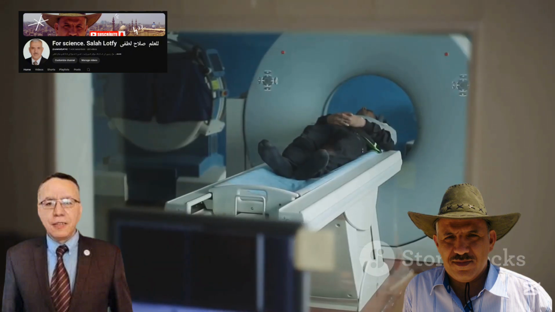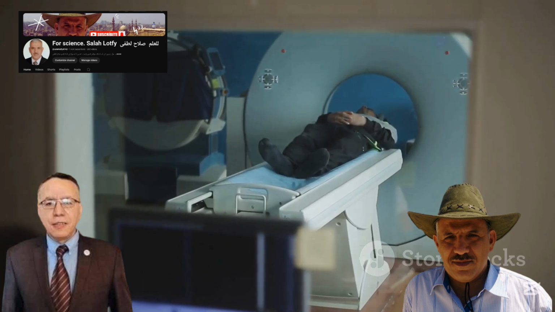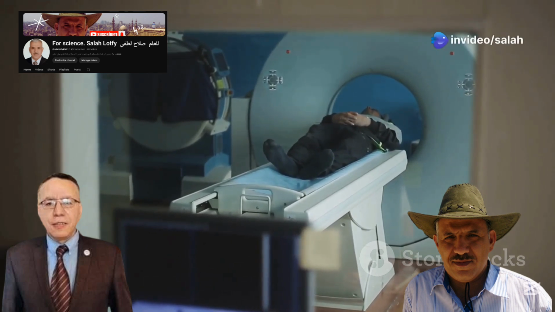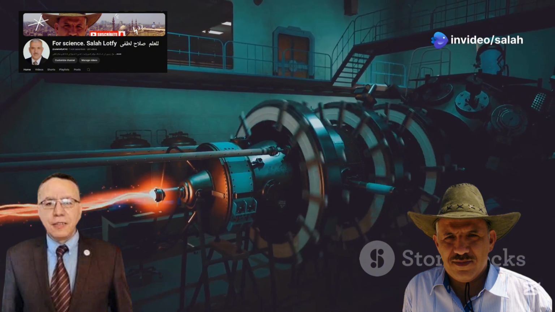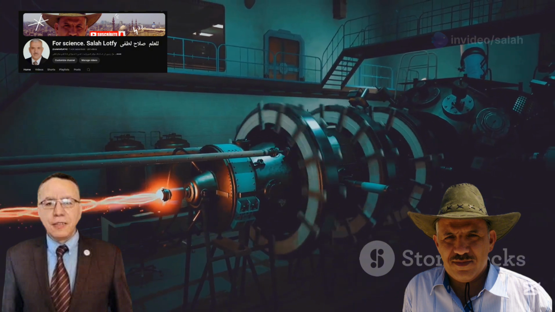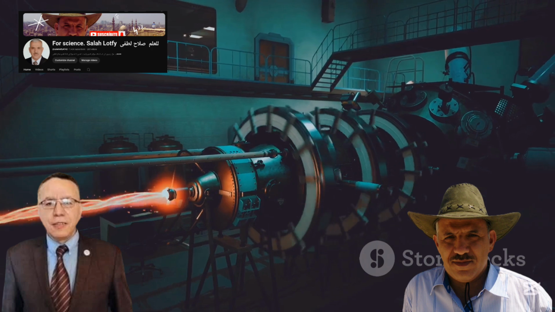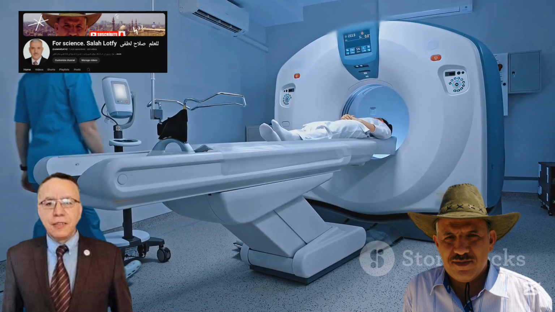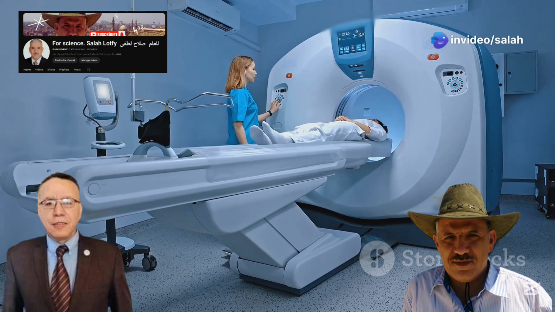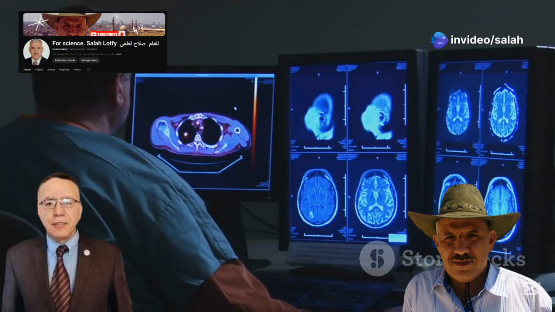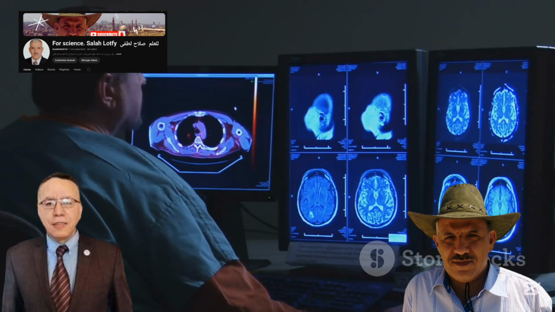PET scans utilize a special radioactive tracer, often technetium-99m, which is injected into the body. This tracer emits positrons, producing gamma rays that are detected by a scanner, creating detailed images of organs and tissues. SPECT imaging works on a similar principle, using radioisotopes to monitor blood flow and assess organ function. These techniques provide invaluable insights, enabling early diagnosis and personalized treatment plans.